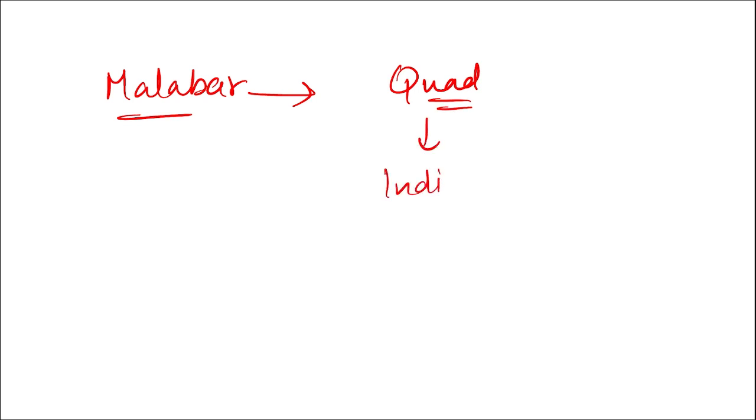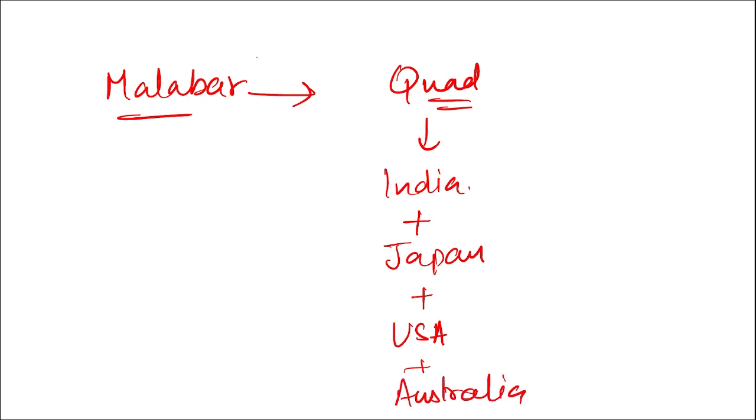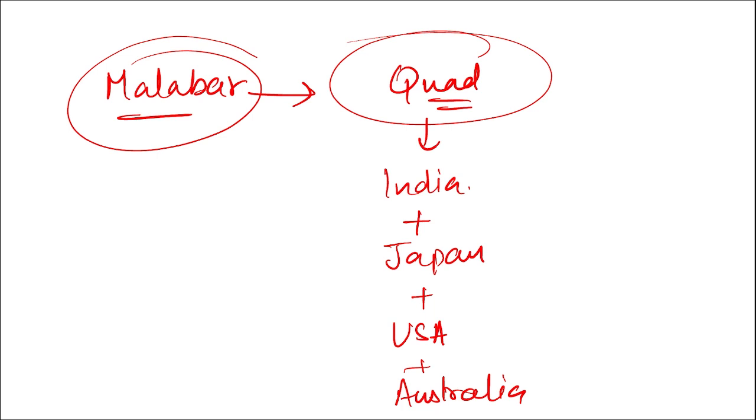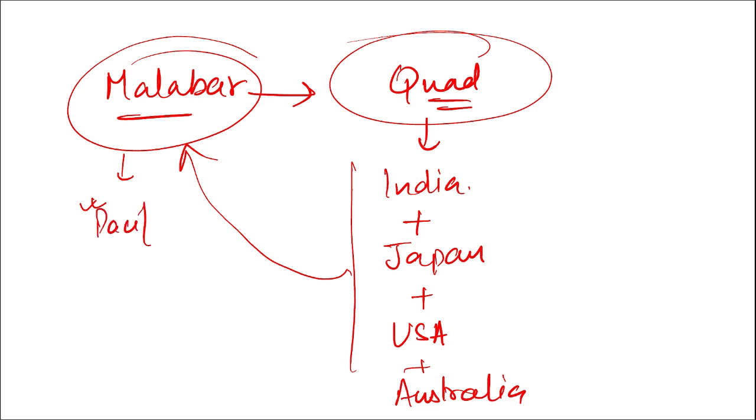It is your India, Japan, US, and fourth one was your Australia. These are four countries that are part of the Quad membership and that participate in the Malabar exercise. What is Malabar exercise? Malabar exercise is conducted in the Pacific region in order to tackle the presence of China in that region.